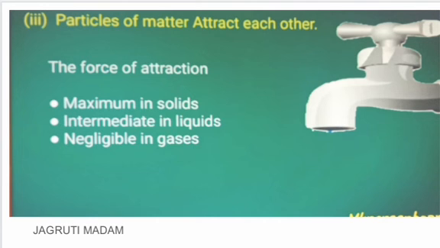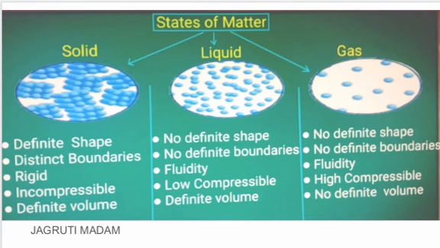And based on these three properties, I have just made a table which is showing you the difference between the states of matter, that is solid, liquid and gas. In the molecular structure or particle structure, if you see in solid, you can see the blue colored dots which are the particles of solid. They are very close to each other. Okay, while the same particles in liquids, you can see the space between them, it is spread out.